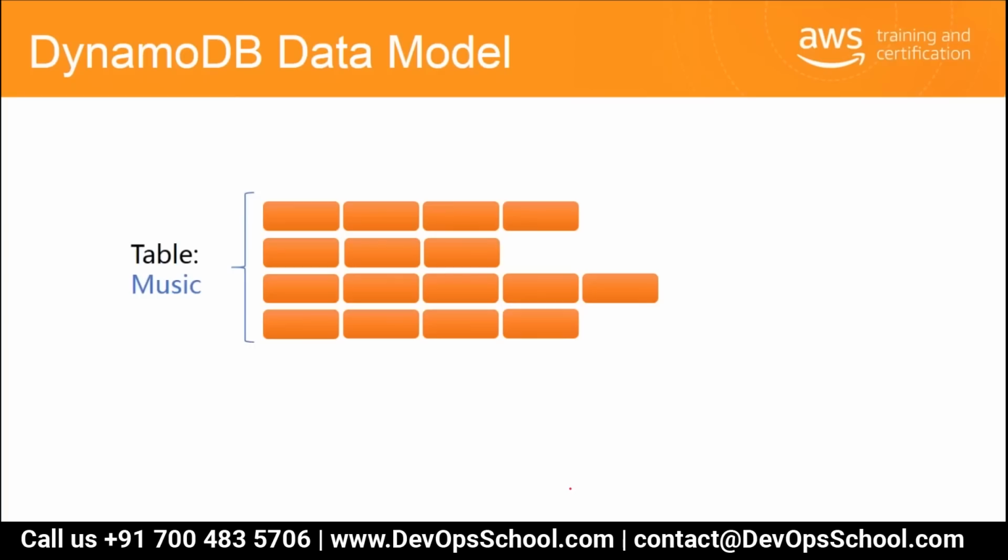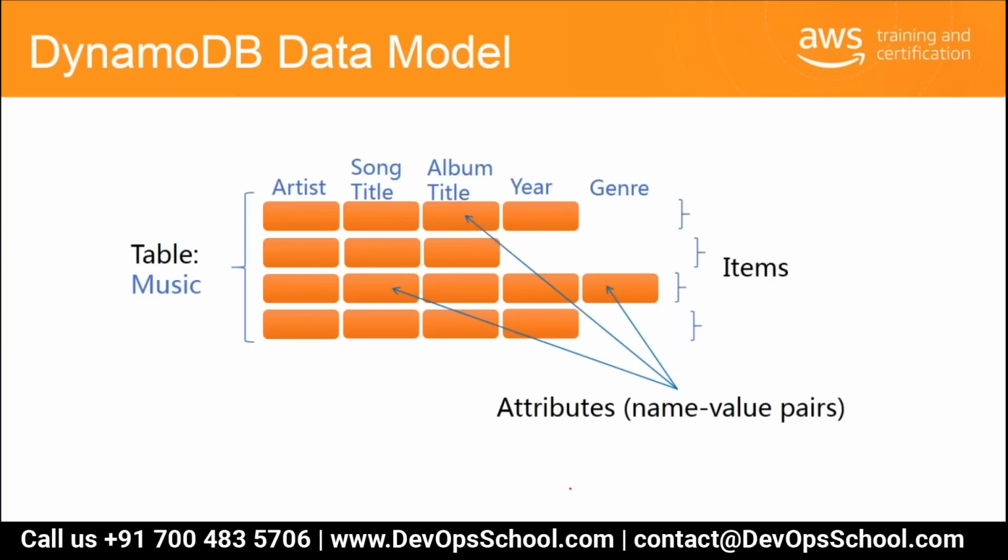So what does a data model on DynamoDB look like? These are the name-value pairs in attributes for you to use. Like if you have music, you give the artist, song title, album title, year, and genre as the items.